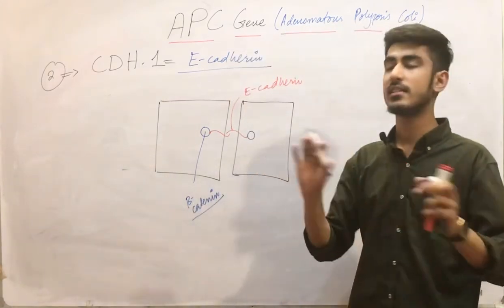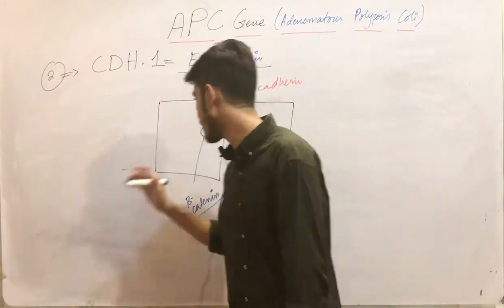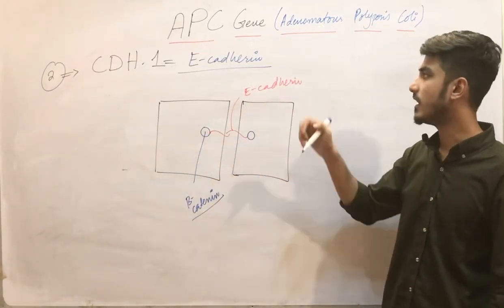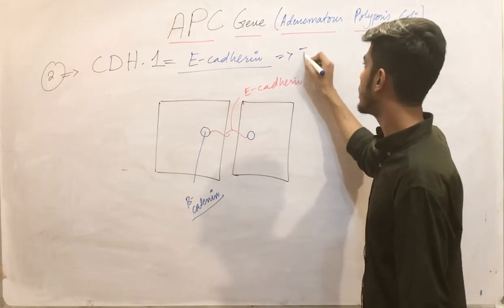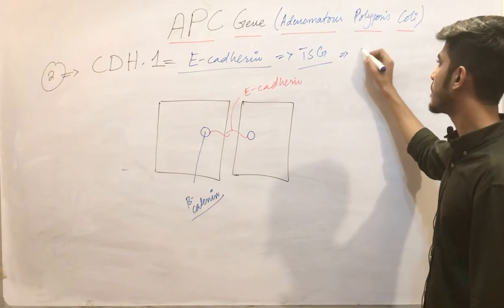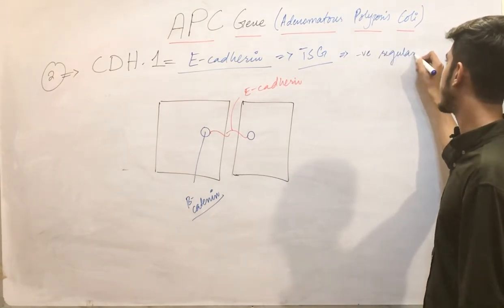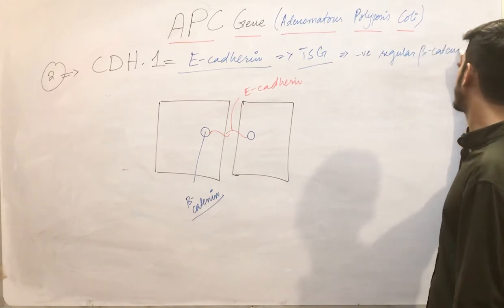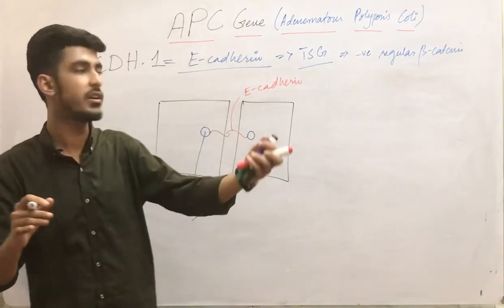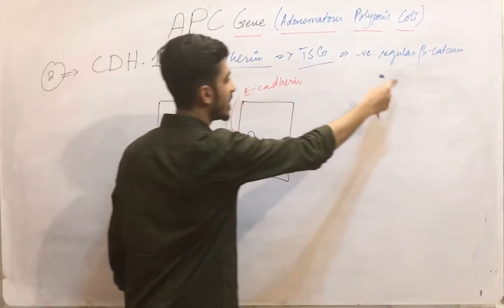Clear? So the cell cycle does not proliferate, meaning cell cycle progression does not occur, as the beta catenin is attached with the E-cadherin. E-cadherin is also a tumor suppressor gene, and you can say it is also a negative regulator of the beta catenin, as the APC was. But the APC function was different, and here the E-cadherin function is different. So this is also a negative regulator.